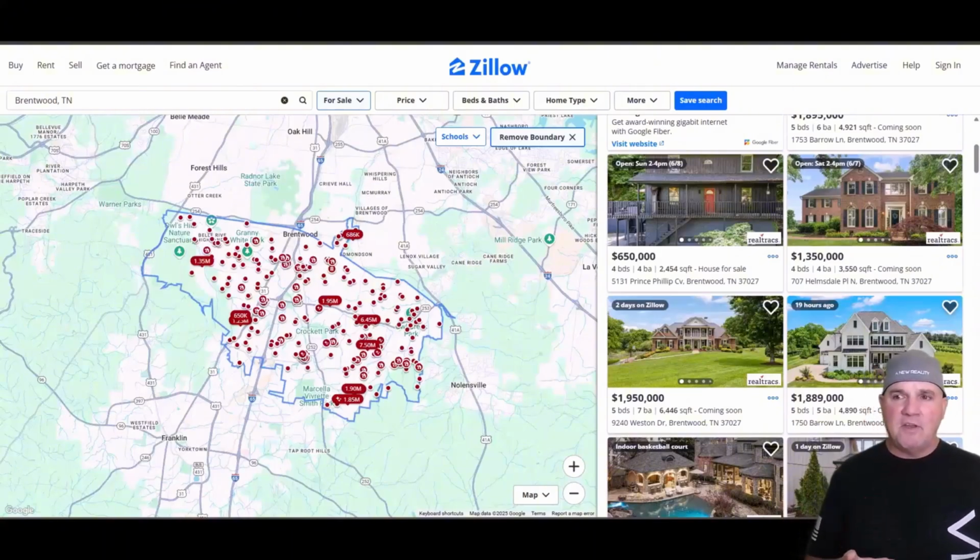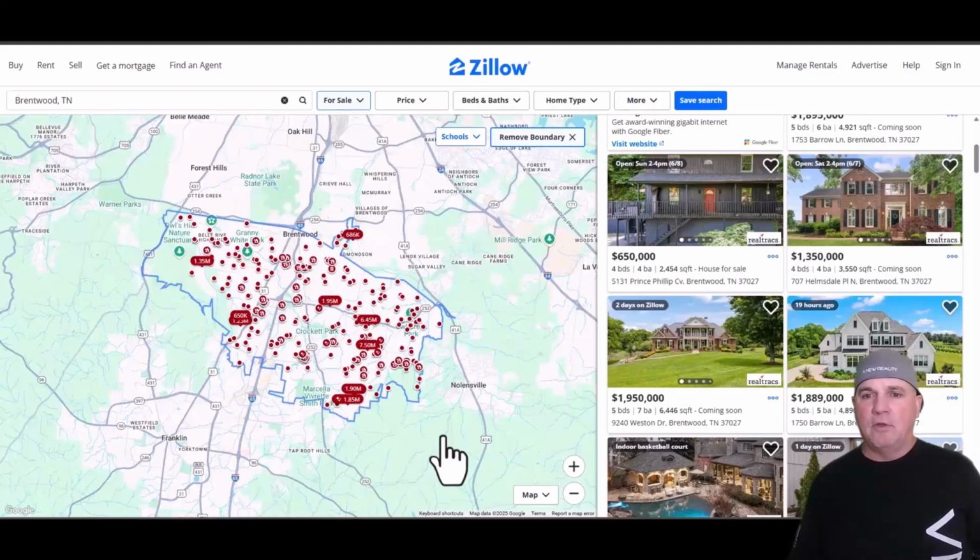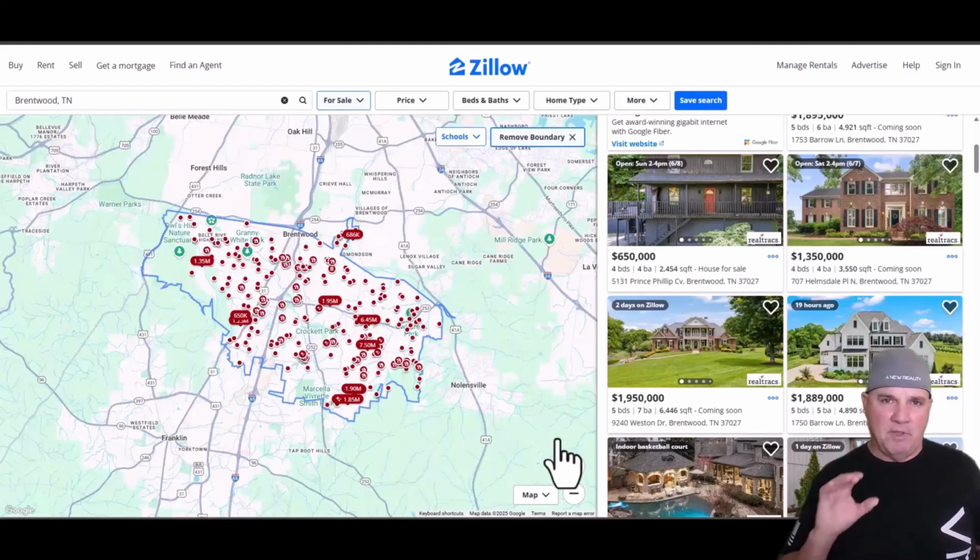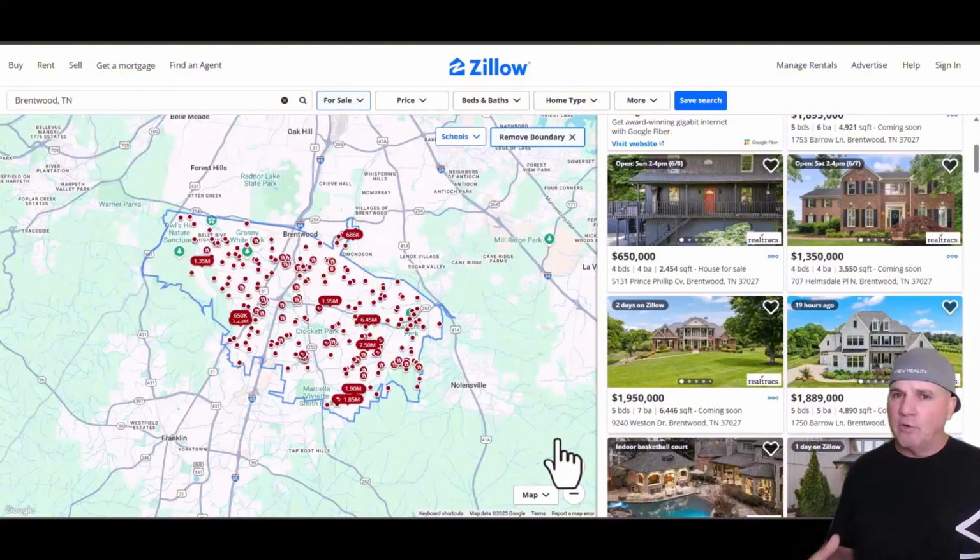Because just understand a commission, we're looking at Brentwood, Tennessee here, and a commission on a $1.8 million house, if they're getting like the least amount of 3%, you can imagine what that's going to cost them if they lose that sale or that listing. So I've worked with real estate.